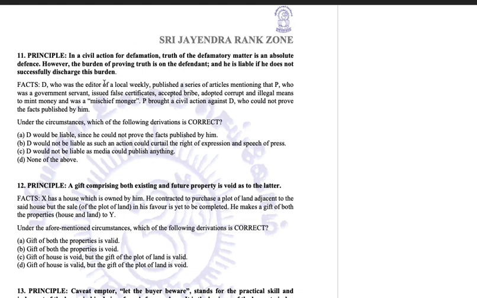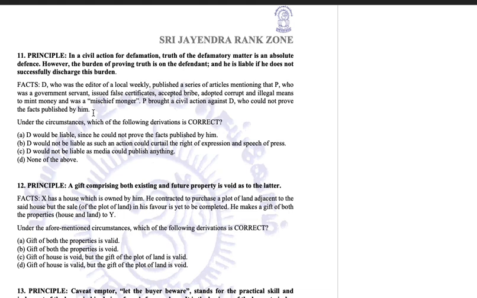D, who was the editor of a local weekly, published a series of articles mentioning that P, who was a government servant, issued false certificates, accepted bribe, adopted corrupt and illegal means to mint money, and was a mischief monger. P brought a civil action against D, who could not prove the facts published by him. Now P is a public servant and D is an editor of a local weekly. So his newspaper is read by locality people. So definitely if they are reading that a public officer took bribes, his reputation is going to be damaged. Now P brought a case against D, but D could not prove how he comes to the conclusion that P is a corrupt man.